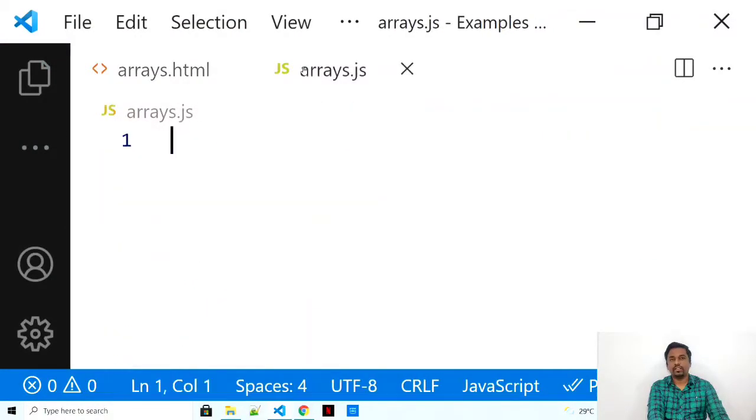I have a simple plain HTML file with nothing in it. I just added a script, array.js, and my array.js is blank. So let's start writing another program for our first array.